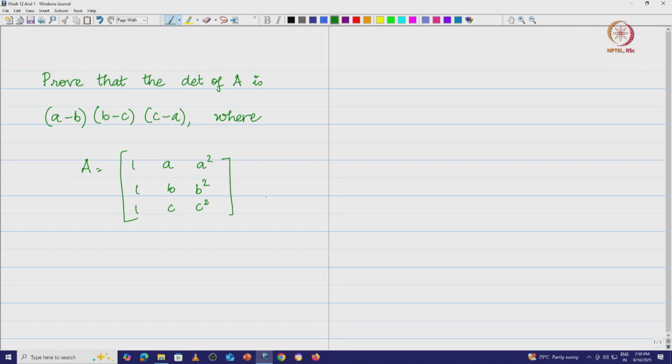This is a matrix that you would have studied at your high school level, where they told you to do the elementary row operations and prove that the determinant of this matrix A is equal to the product (a minus b) into (b minus c) into (c minus a).